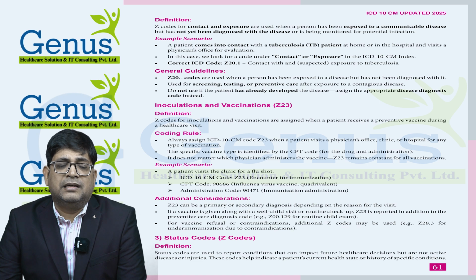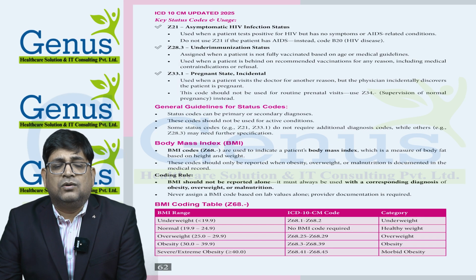Then we have status codes. We have different statuses, like Z21, which we use for asymptomatic HIV status. Z28.3 we use under immunization status, and Z33.1 for pregnant state, incidental.